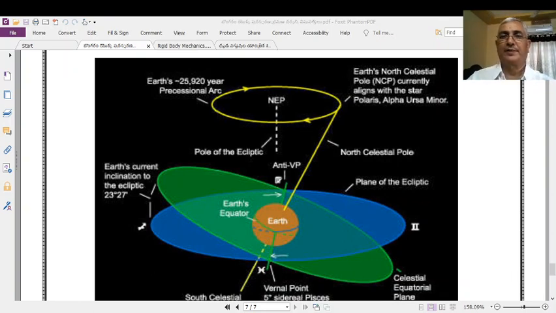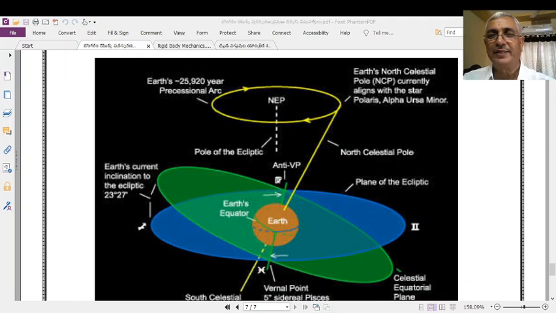In this class, we will discuss the precession of equinoxes. A beautiful topic, very interesting, because it is related to the motion of the Earth.